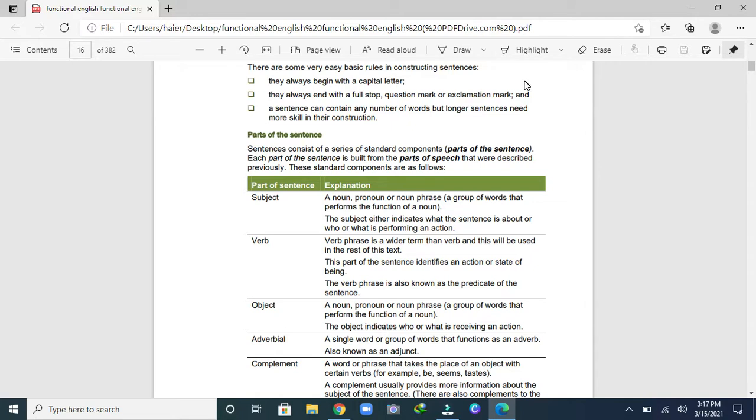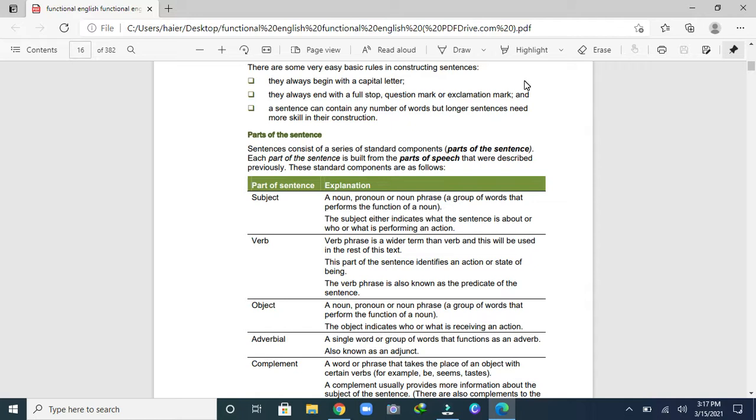Okay, move to the next: verb. Verb phrase is a wider term than verb, and this will be used in the rest of this text. This part of the sentence identifies an action or state of being.